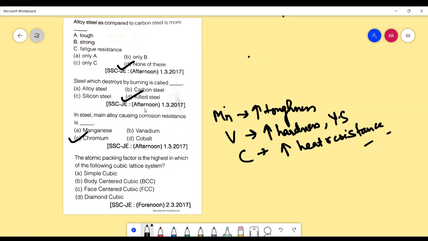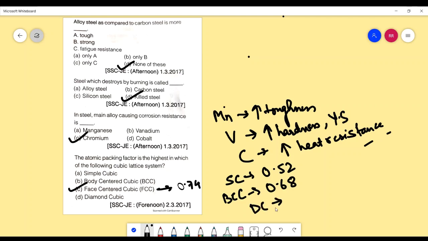Next one. The atomic packing factor is highest for which of the following cubic lattice systems? Simple cubic, body centered, face centered, and diamond cube. The answer is FCC, face centered cubic. The atomic packing factor is 0.74, whereas in case of simple cubic, it is 0.52. BCC, we have 0.68. FCC 0.74 and diamond cubic has an atomic packing factor of 0.34.